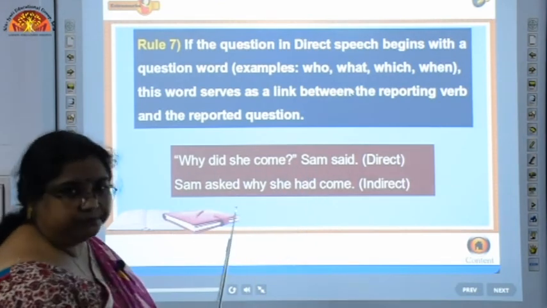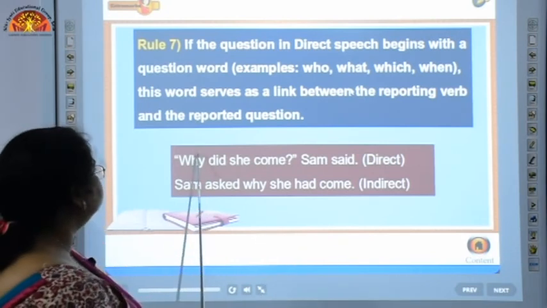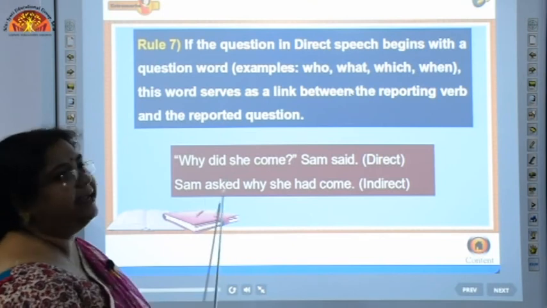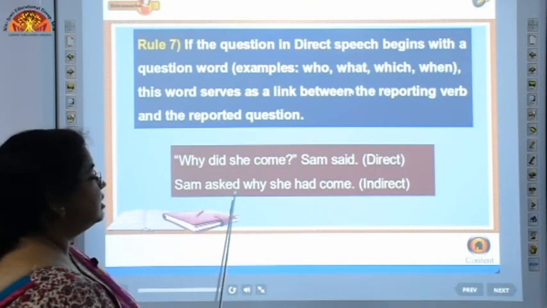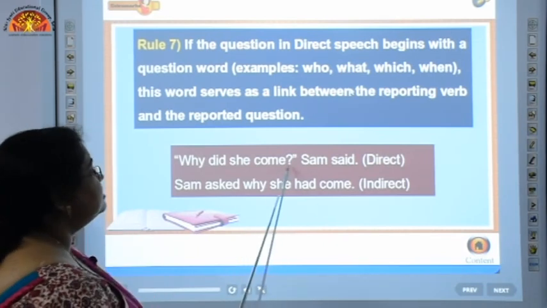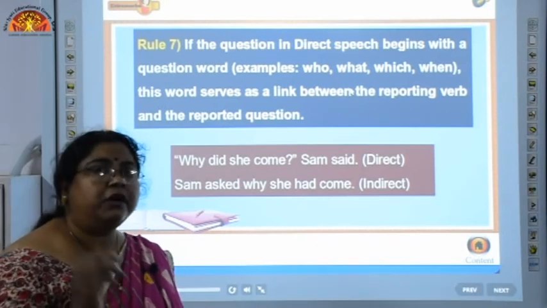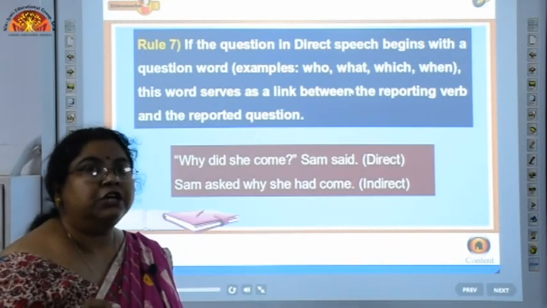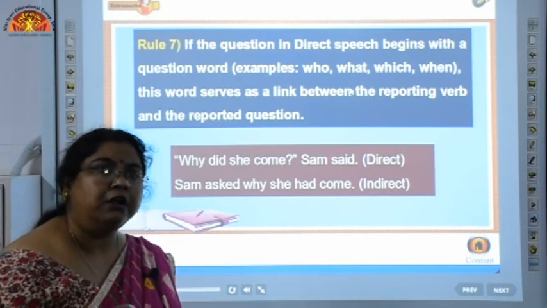Sam said. Okay. Now what we will do is, we will use this question word why as a connector, and here Sam asked, just to reflect that this is an interrogative sentence, we will change the reporting verb to asked, or we can also use inquired or questioned.